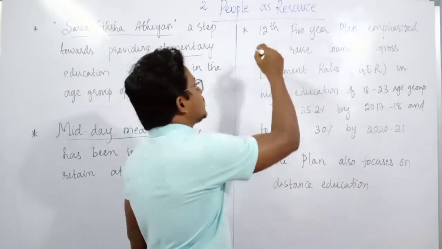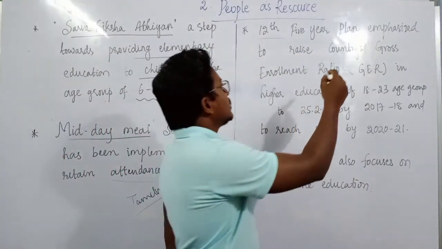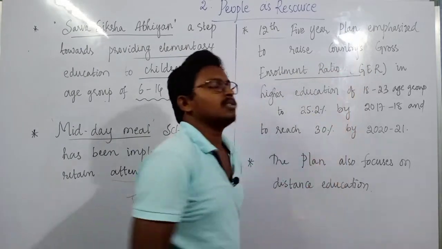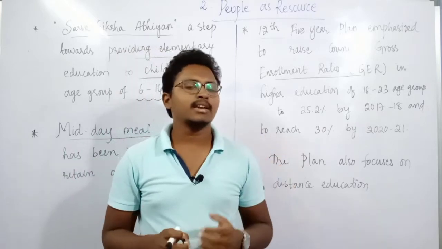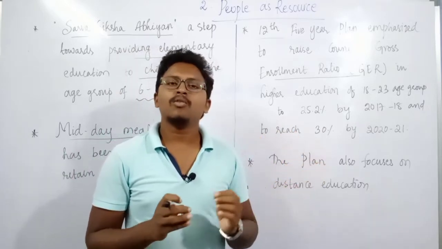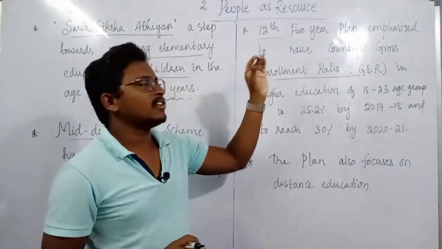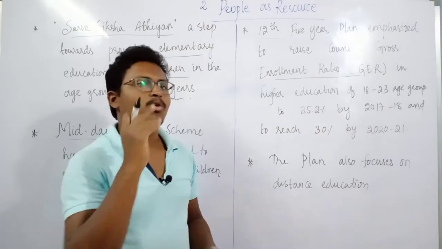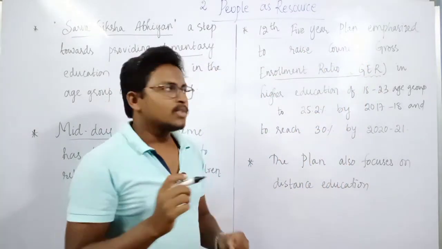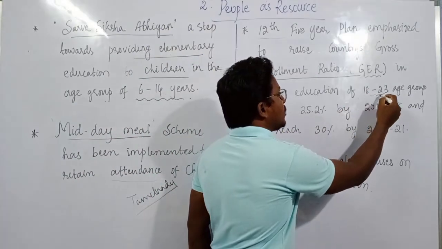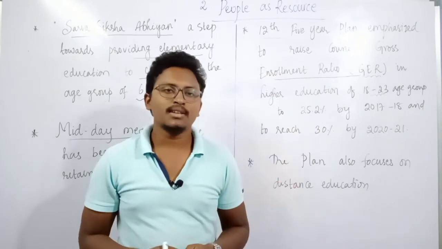After the 12th Five-Year Plan, the government has planned to raise the country's gross enrollment ratio. That means some students, after their higher secondary education, maybe after 10th class or plus 2, drop out from schools or colleges. So the 12th Five-Year Plan has started focusing more on improving the gross enrollment ratio of students in the age group of 18 to 23, and making them attend educational institutions.